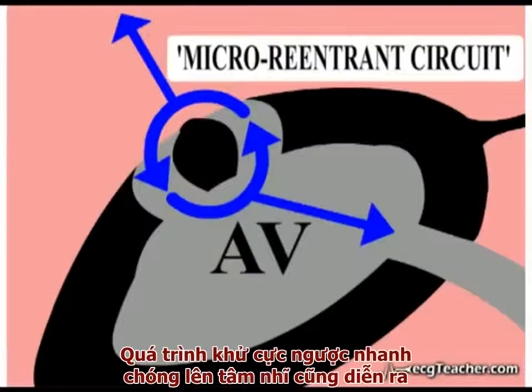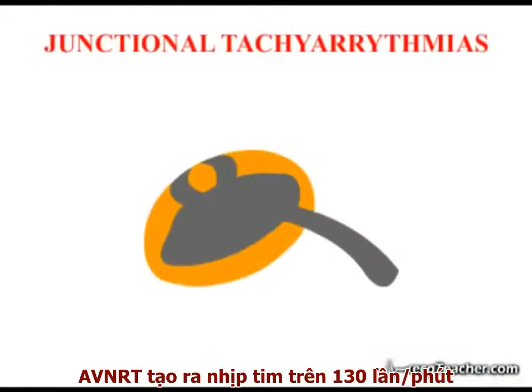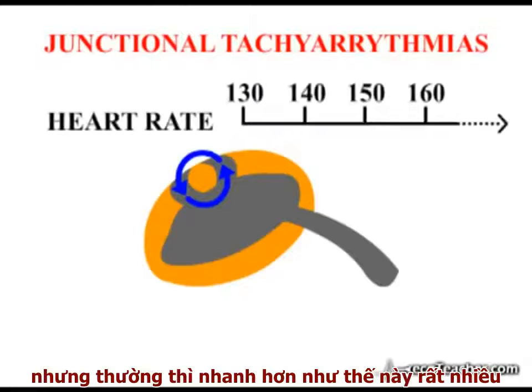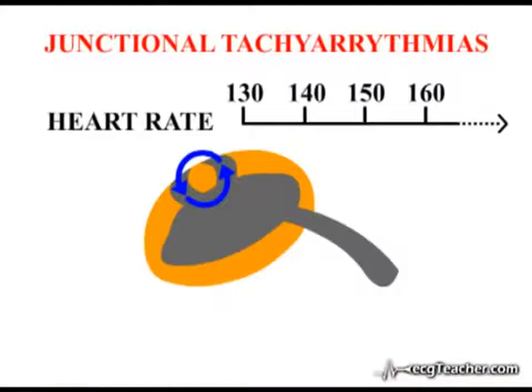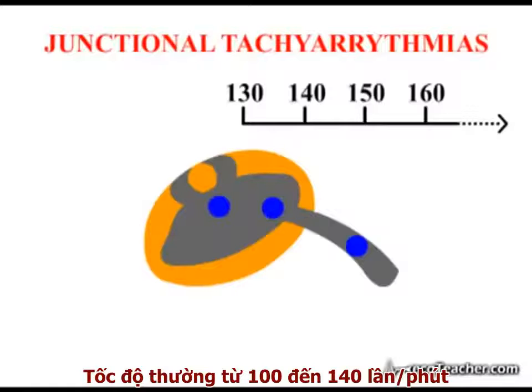In addition, rapid retrograde depolarization of the atria is occurring, overriding SA node discharge. AV nodal reentrant tachycardia generates a heart rate greater than 130 beats per minute, and often much more rapid than this. In a junctional tachycardia arising secondary to a focus of increased automaticity, the rate tends to lie between 100 and 140 beats per minute.